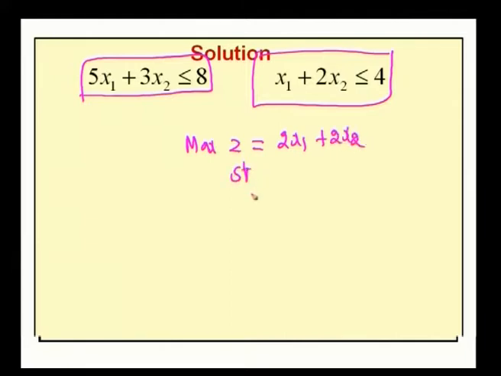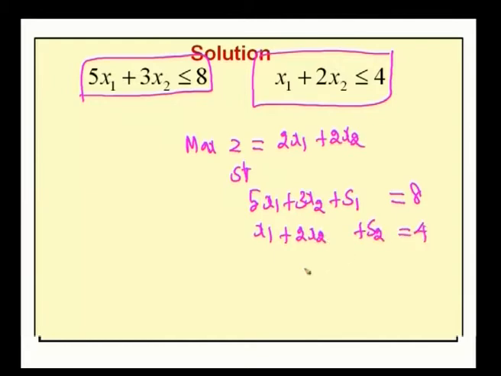subject to the constraints 5x1 plus 3x2, and by introducing a slack variable s1, this will be written as 5x1 plus 3x2 plus s1 equal to 8, and for this constraint it will become x1 plus 2x2. By introducing a slack variable s2, it will become an equality, where x1, x2, s1 and s2 all are greater than or equal to 0. And of course, the original problem is that x1, x2 are integers.